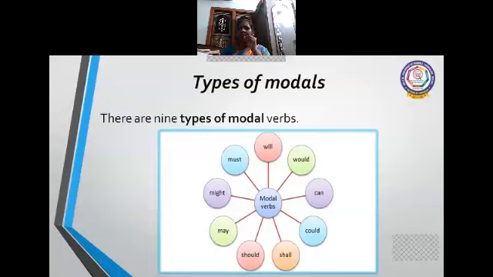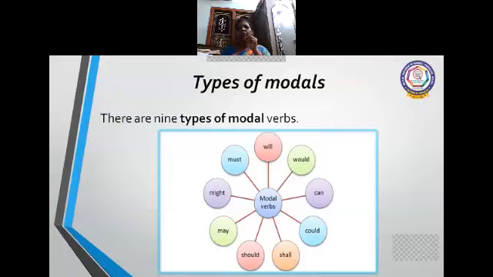Will is present modal, would is past modal. Can is present modal, could is past modal. Shall is present modal and should is past modal. May is present modal and might is past modal. And must. So you can keep it easily in your mind.